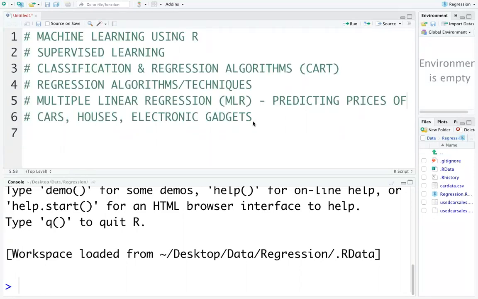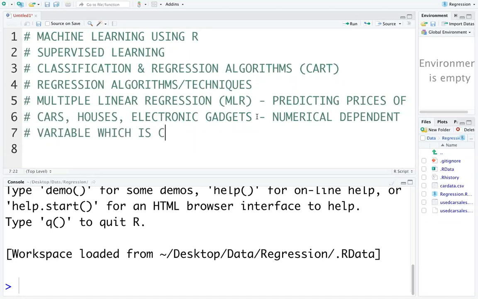So when you are predicting a numerical variable, basically a numerical dependent variable, which is close to normal distribution, multiple linear regression is one of the fundamental techniques and a very old technique within the regression space. Okay, so we will work on, I have forwarded you two datasets.